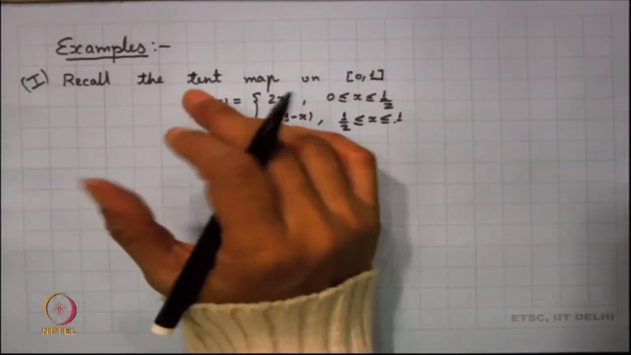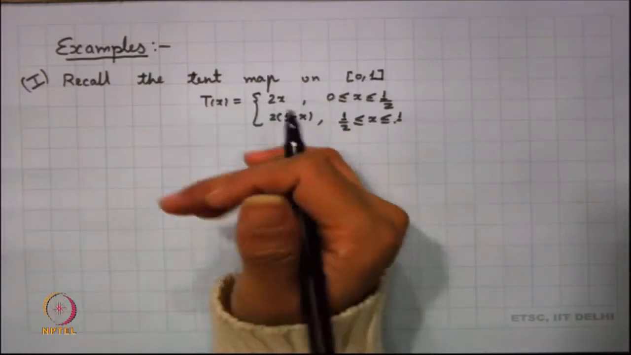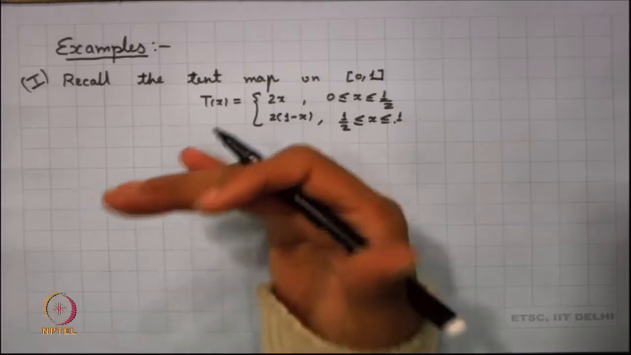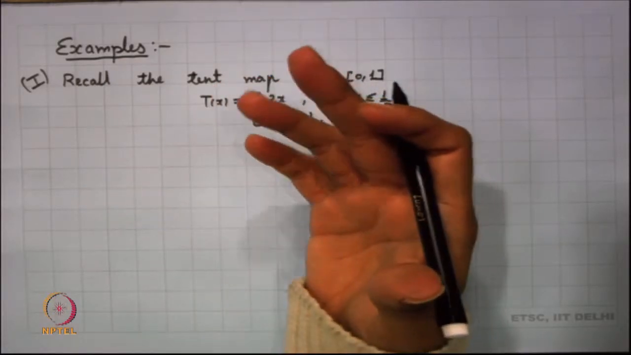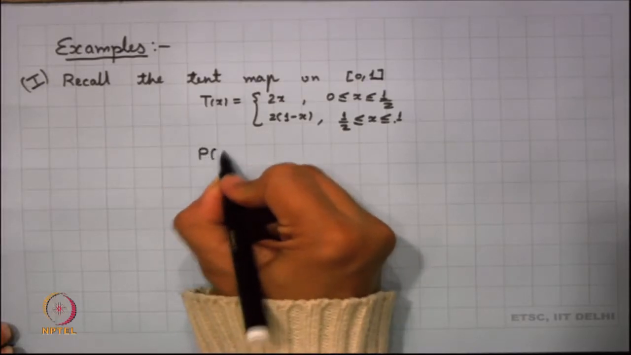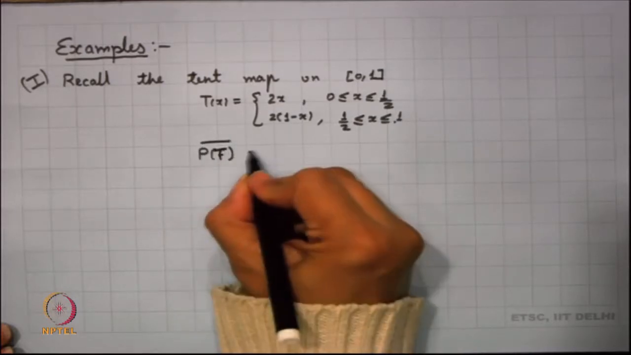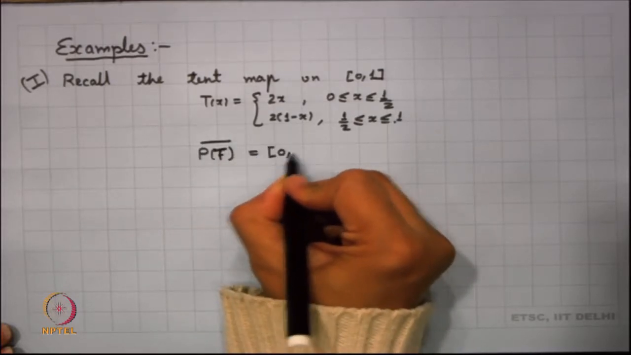and we recall some of the properties of the tent map that we had studied, and one of the properties that we had studied was that in the tent map the set of periodic points is dense. So, we had studied here that for the tent map, the closure of P(T) was the whole of [0,1].